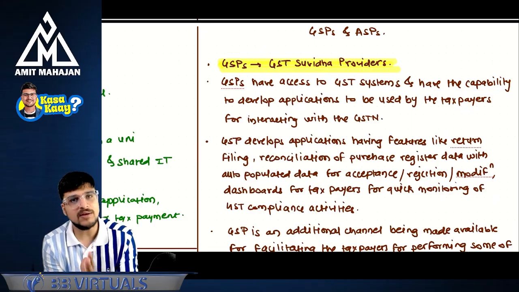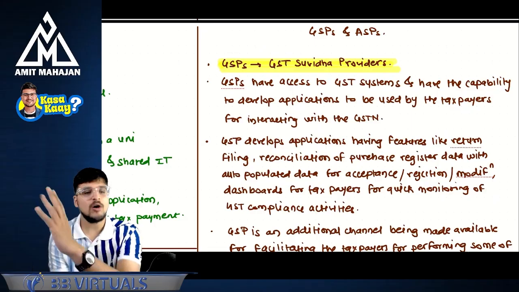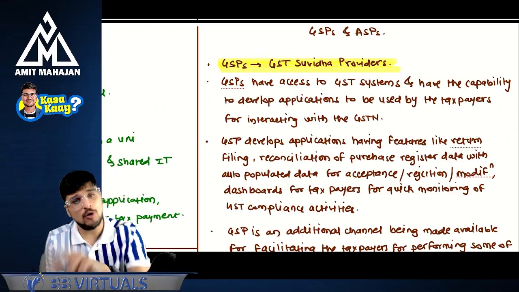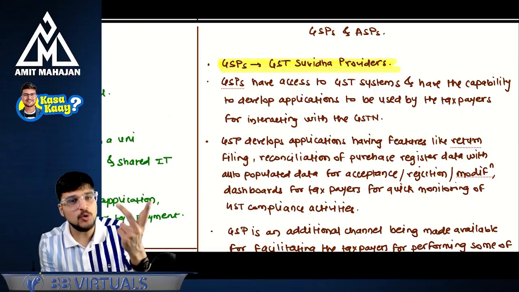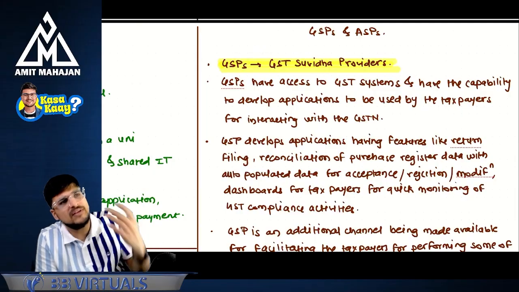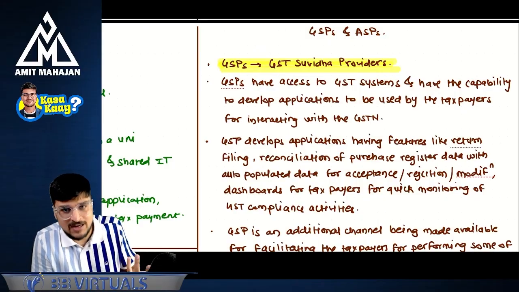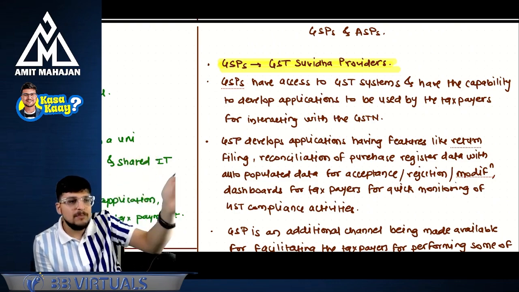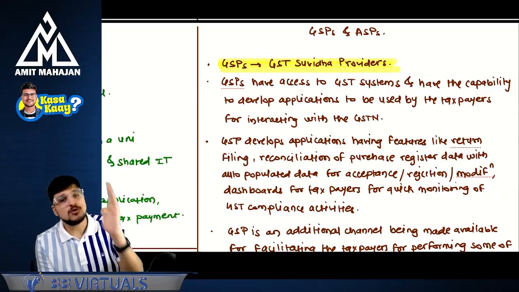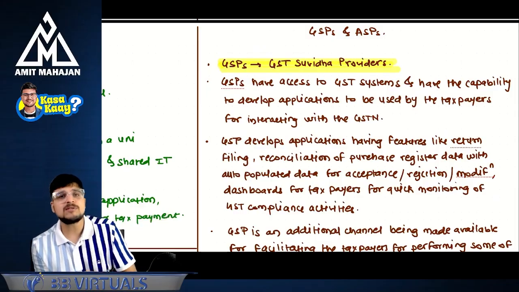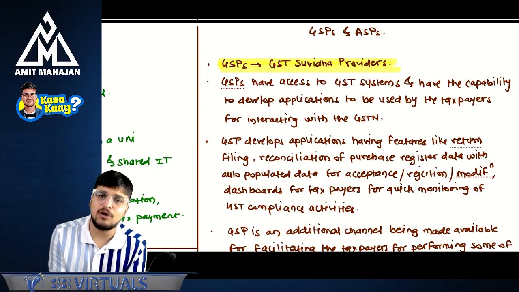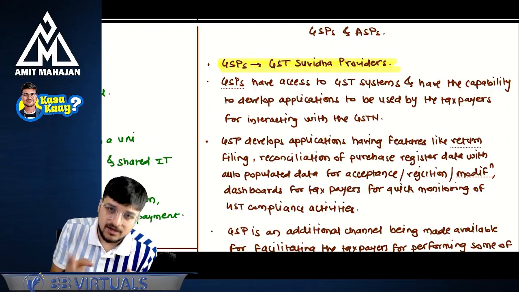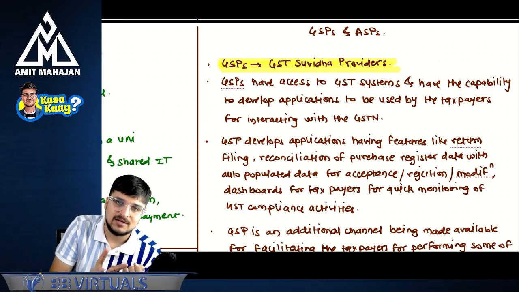Now, if you want to file the income tax return, for example, you can go on the income tax portal, download the utility, fill it and submit it. You can also go to ClearTax and file the return, and people feel that ClearTax is easier for filing the return, right? So can I say they have given ClearTax the right to make that easy for people? Yes. GSPs do the same thing. GSPs make the interface very familiar and easy for people to use, so that they will be able to file. So if you want to file the return, you can go on the portal or you can go on a GSP.